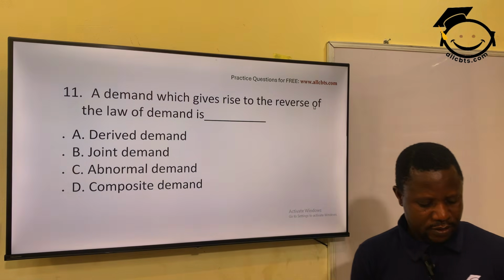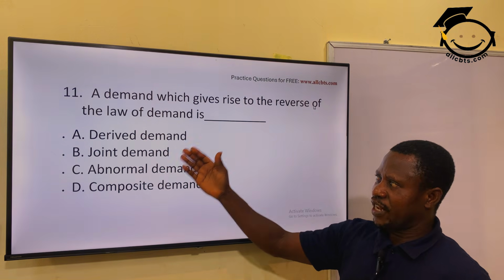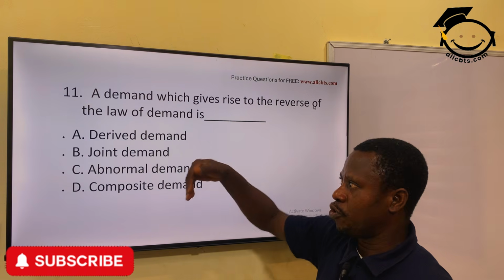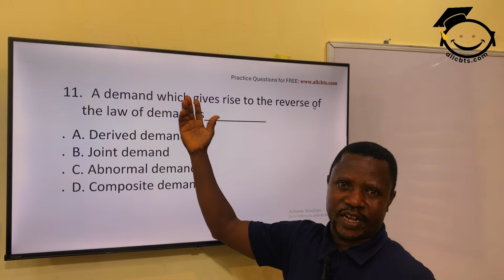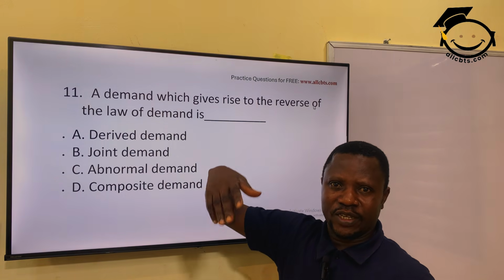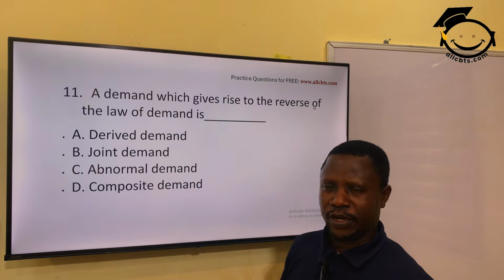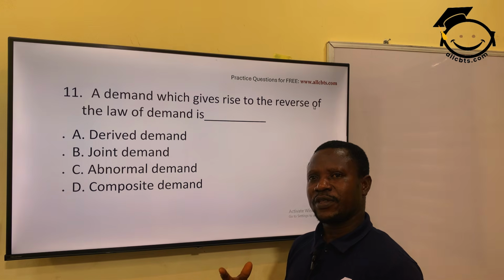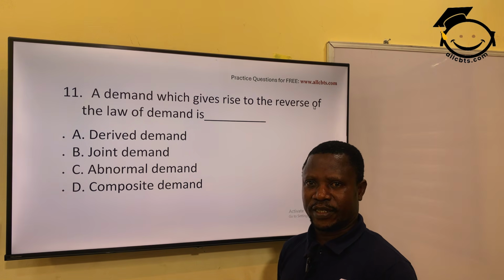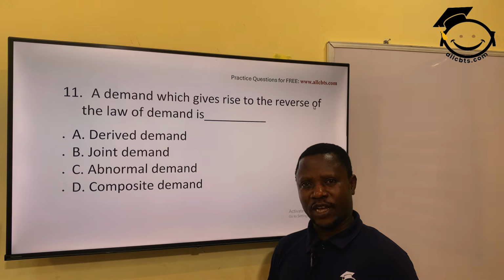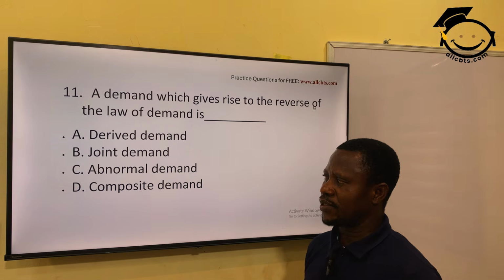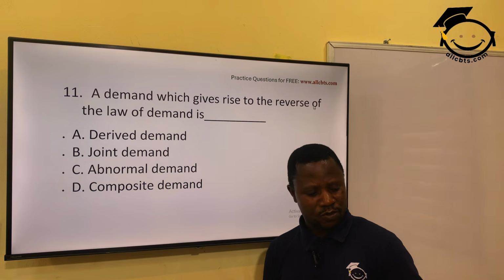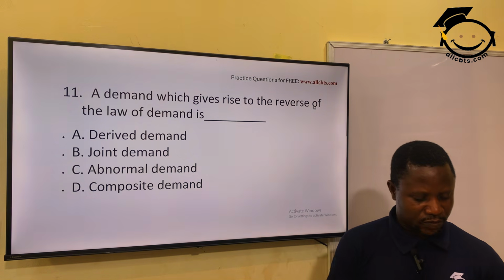And I hope you know the other demands. Derived demand means you demand a product not for itself, but because of what you are going to get from it. For instance, cassava: when you demand cassava, it's not just for the cassava itself, but for other components you are going to get from it. Joint demand is when two items are jointly demanded to satisfy a want, rice and stew, for instance. Composite demand is when a group of items have to be combined together to satisfy a want.